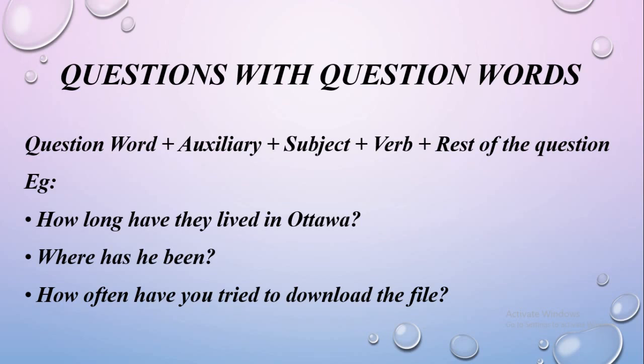I am taking the example, how long have they lived in Ottawa? Here the question word is how long. Then the auxiliary is have because the subject is plural. So we have to use have. So I am using have, then the subject they, then the verb lived. Then the rest of the question in Ottawa.